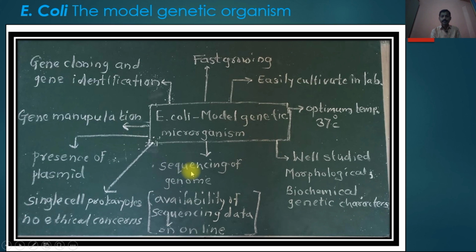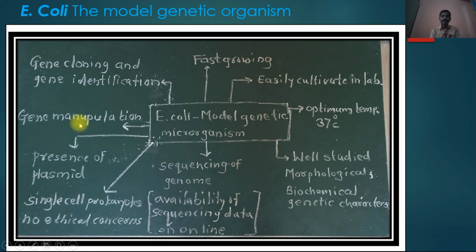Again, the genome sequence is known, and that sequence data is available online. We can compare the sequencing data of different organisms to Escherichia coli to find correlations or for other purposes. Again, they are single-cell prokaryotes, hence no ethical concern to kill such an organism. Again, with the presence of plasmids, we can manipulate and change their genes.